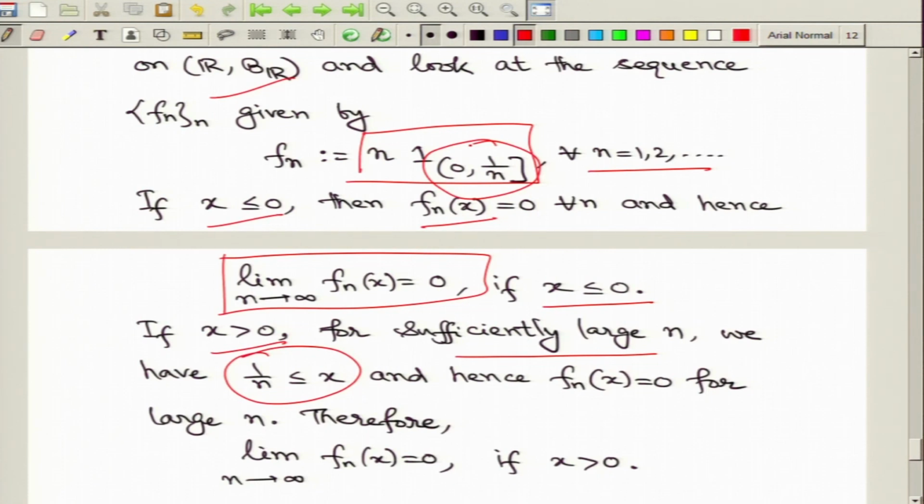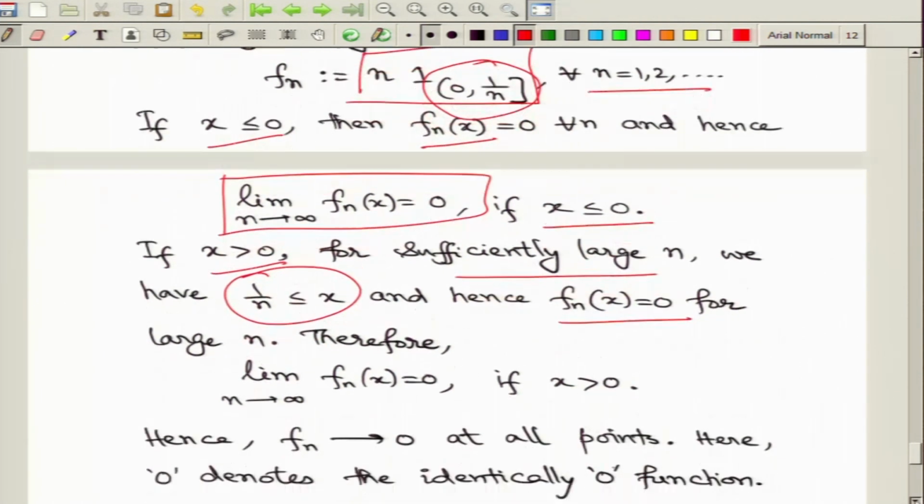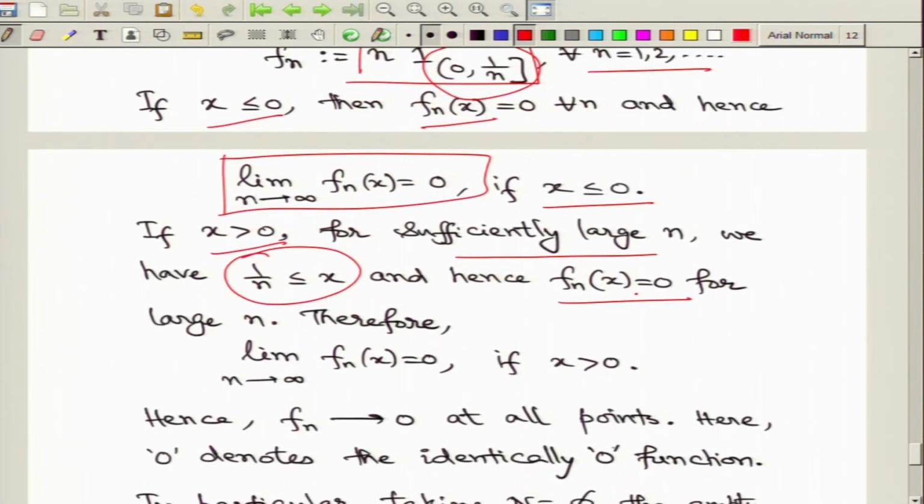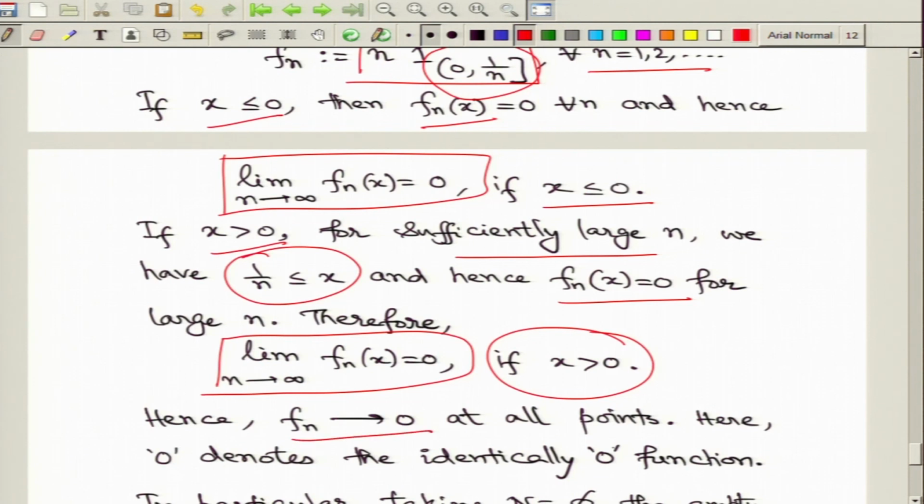Therefore, for sufficiently large n, the values f_n of x must be 0, and hence if you ignore the initial few values of n, after a stage n onwards all the values are 0, and therefore the limit must also be 0 again for positive values of x. Therefore, no matter what point x you choose, the functions f_n pointwise converge to the 0 function,